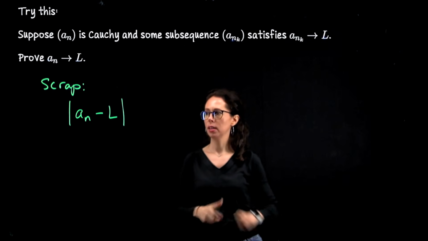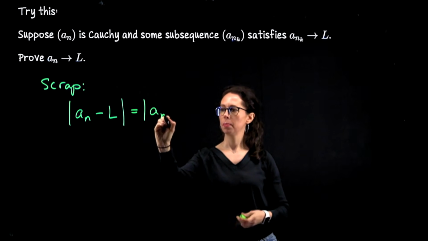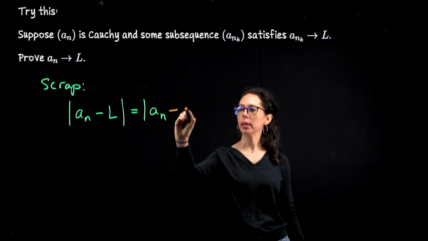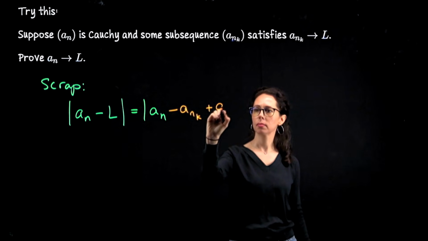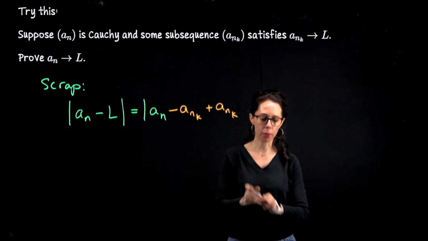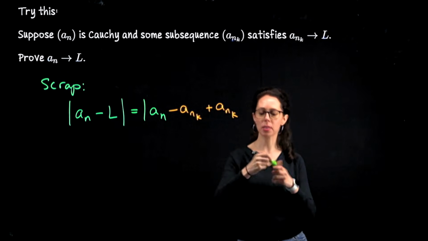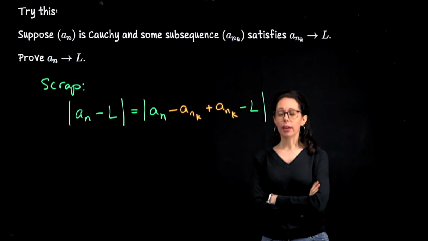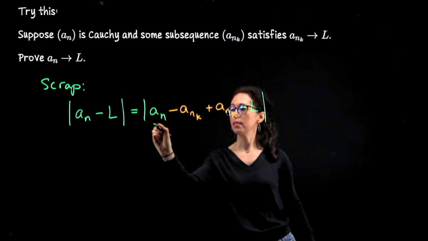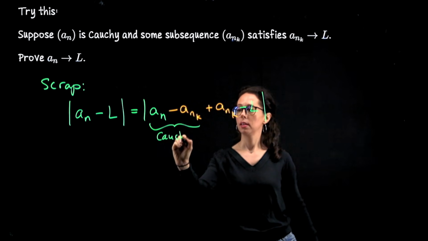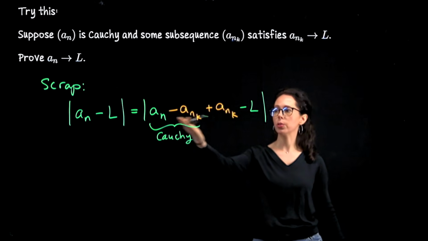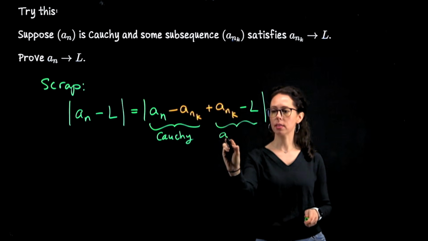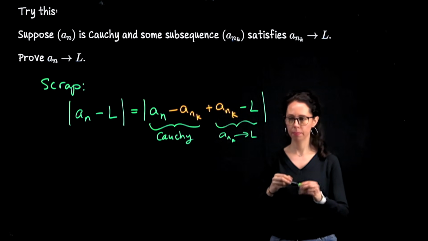So both of those themes are leading me to bring in a way which doesn't change the expression because it's going to cancel itself out. I want to bring in some kind of subsequence term. Now this again is just scrap work, so I'm not really saying where these are. There's no epsilon yet. We're just brainstorming. All right, this is good because this comparison reminds us of having a Cauchy sequence. Maybe these two terms are far out in the sequence beyond some threshold. And then this is good because the subsequence converges to L.